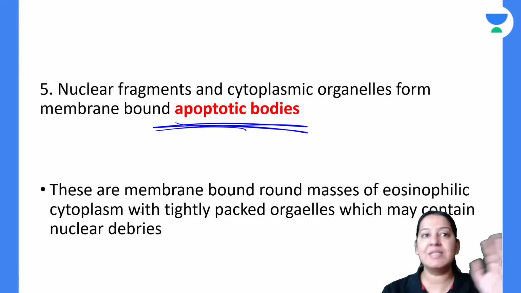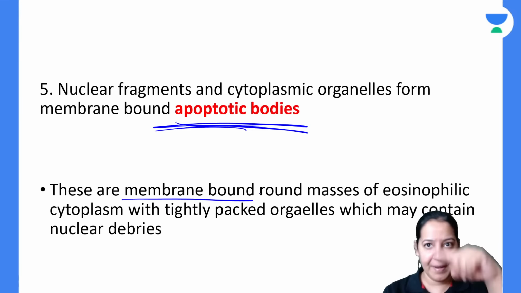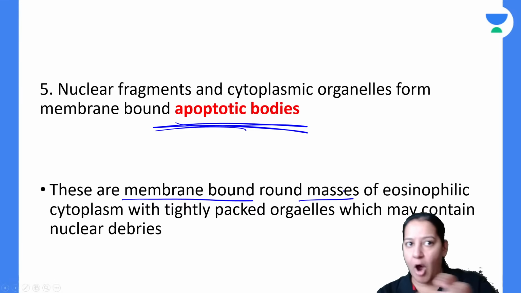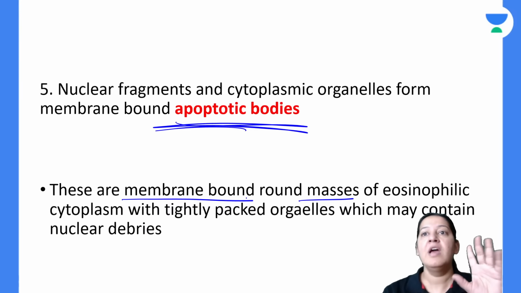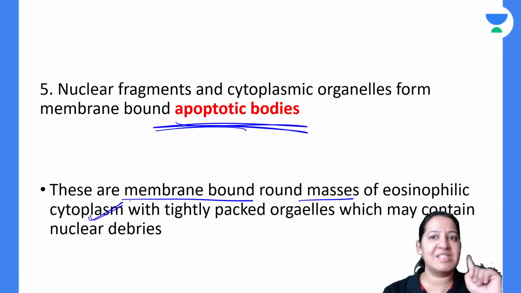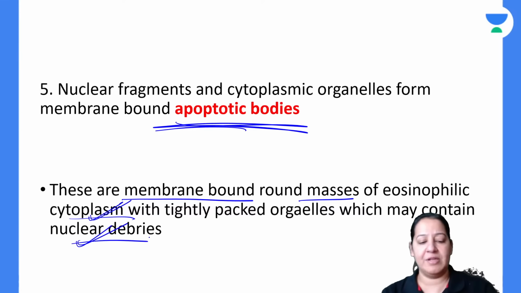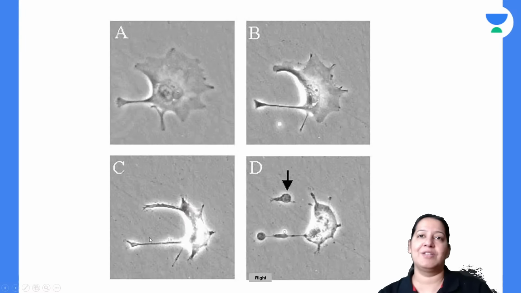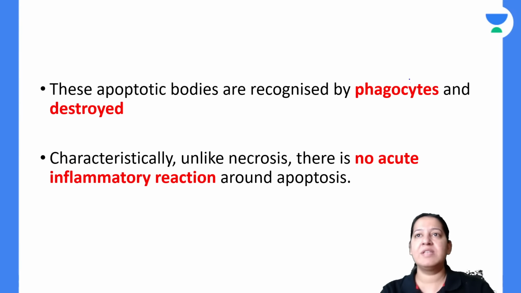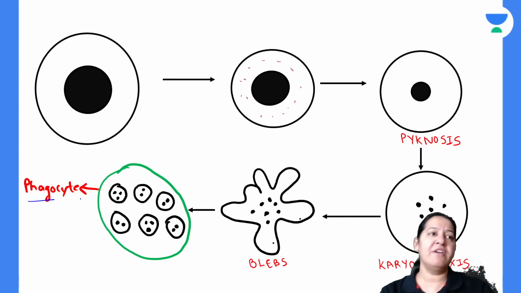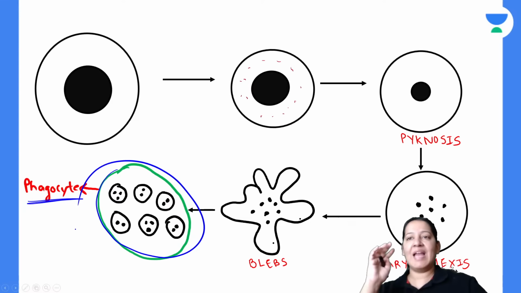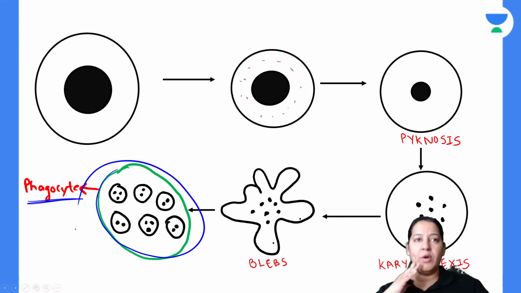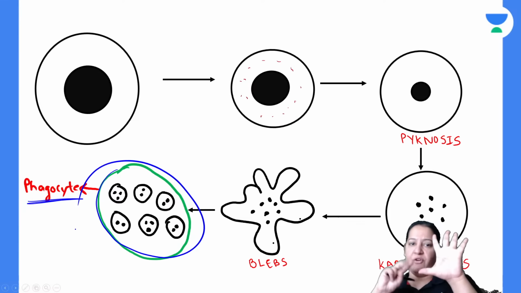What are apoptotic bodies? These are cell membrane bound masses. These are the multiple round masses which are bound by cell membrane, which contain a small amount of eosinophilic cytoplasm and a small amount of nuclear debris. They contain cytoplasm also, nuclear debris also. Give me a thumbs up. And the last feature, the seventh one, is phagocytosis. A phagocyte will come and destroy all. Can you see a phagocyte, the green color cell? It is coming and engulfing everything.